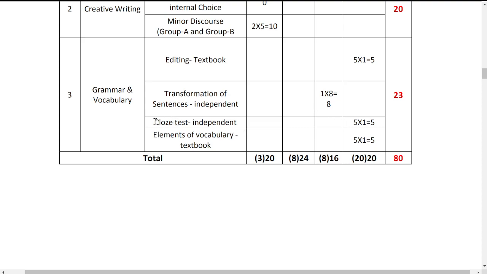Okay. Next one is close test. Again, this is also independent, as you can see. Independent in the sense not from the textbook. So close test consists of 5 questions. That means 5 blanks, and 5 blanks into 1 is equal to 5.